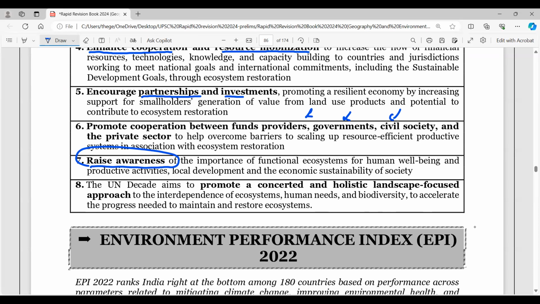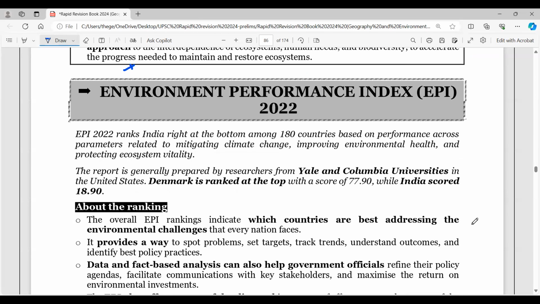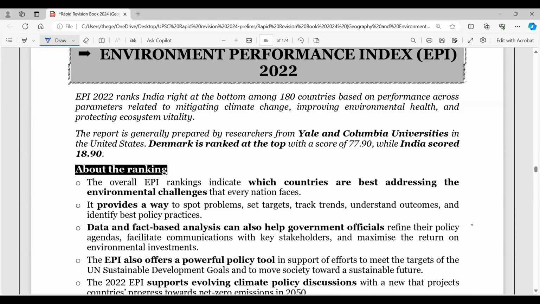Now, the UN Decade also aims to promote a concerted and holistic landscape-focused approach. So this is very important. Coming to the next topic, we have the Environment Performance Index, EPI 2022. Now, if you look into the Environment Performance Index 2022, and also the Climate Change Performance Index 2024, India is doing really well. So you can look into these indexes sometimes, right?